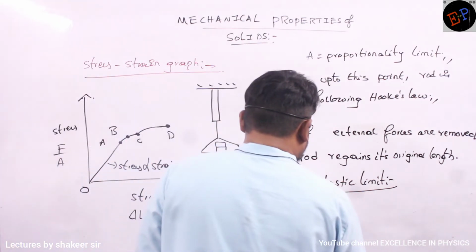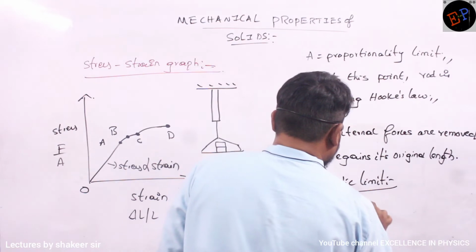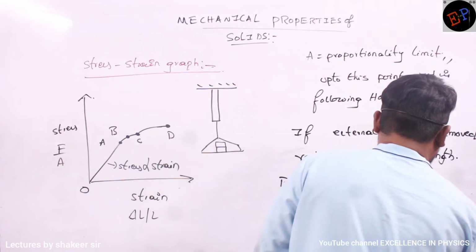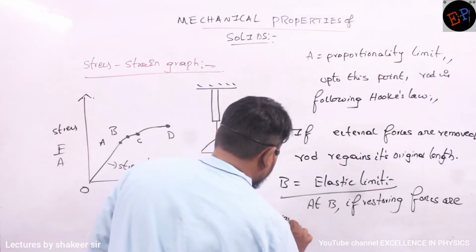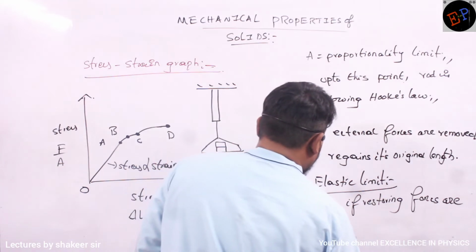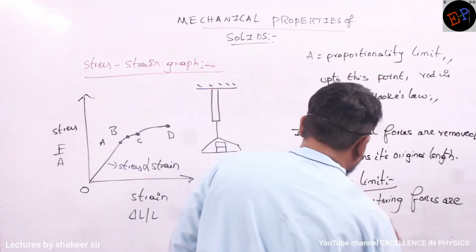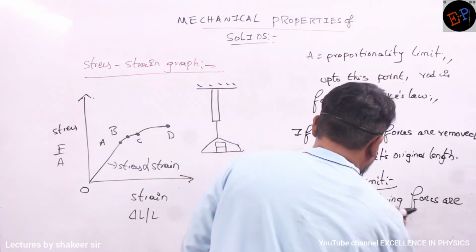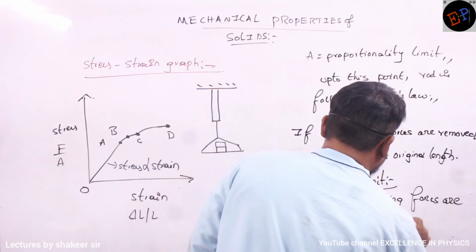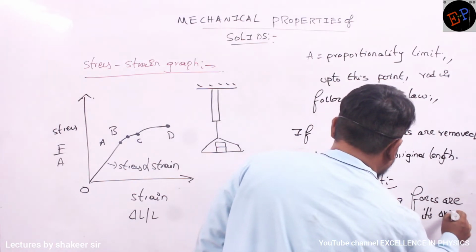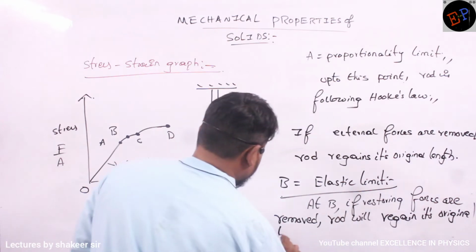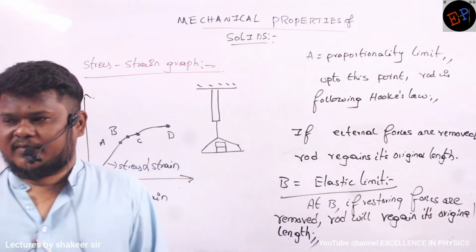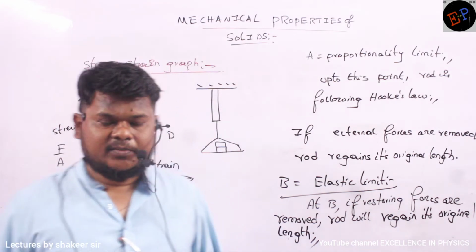So therefore, at B, if restoring forces are removed, rod will regain its original length. Okay, ma? That is why it is called as the limit of elasticity of a body, which is called elastic limit. Are you able to understand?